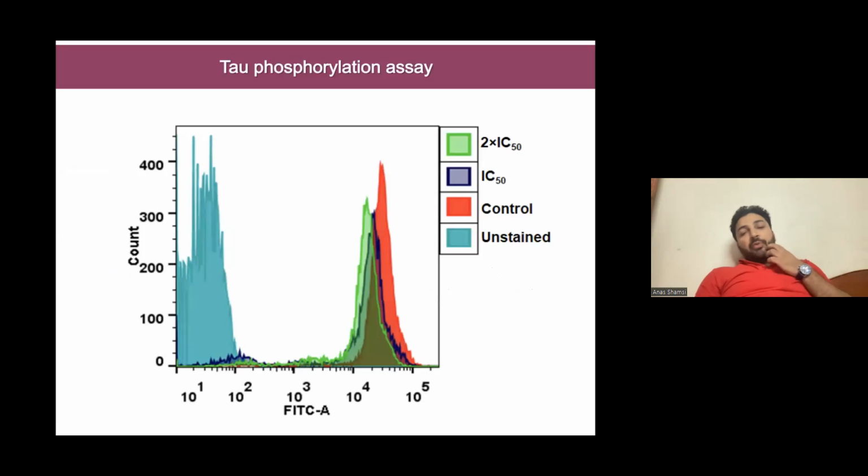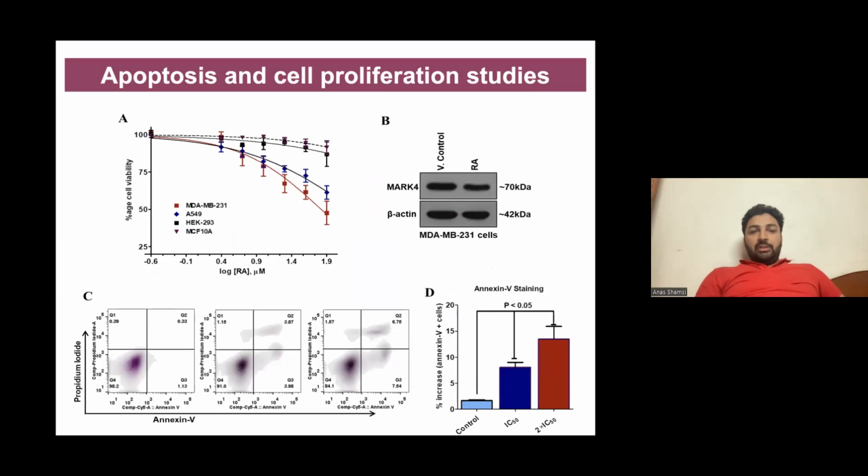Then we proceeded to tau phosphorylation assay to see how it affects the tau phosphorylation, and we found similar results that validate our earlier results. Then we proceeded to apoptosis and cell proliferation studies, and it was found that for the normal cells, there was no toxicity effect of rosmarinic acid, while in the cancerous cells, there was a decrease, like it inhibits that. Similar results were obtained for FACS and annexin-5 staining.